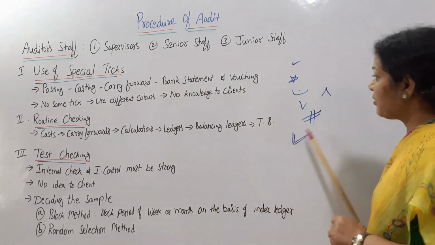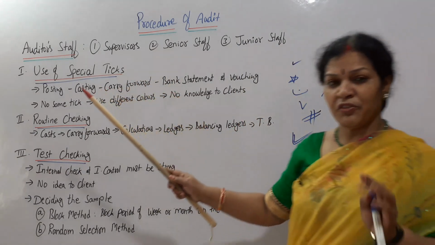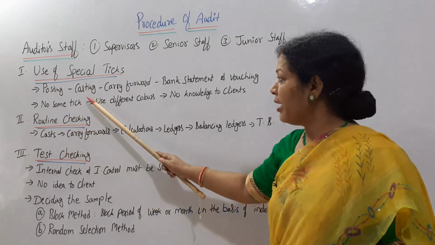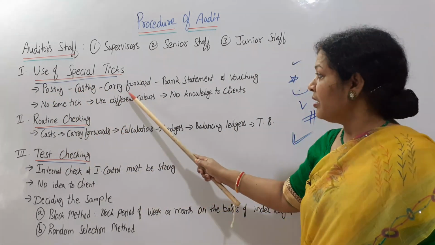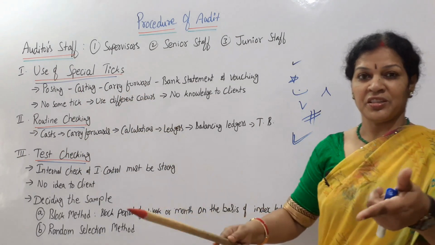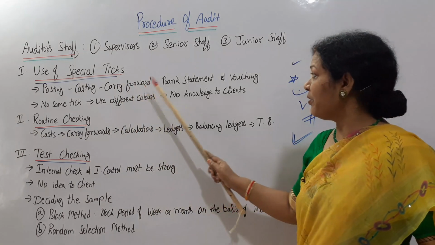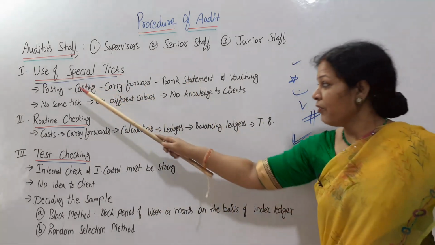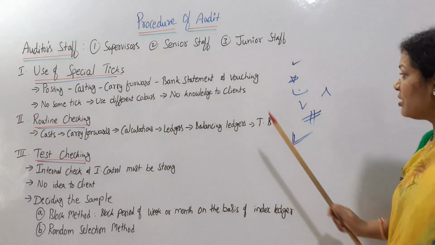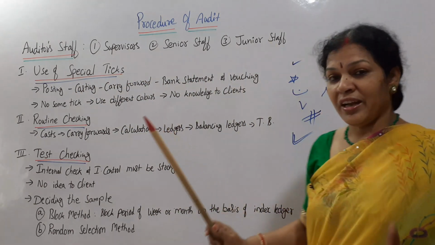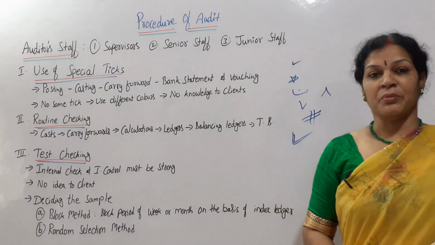How do they use these tick marks? Generally for posting of transactions, meaning journal entries, casting, meaning totaling, and carry forward, where an amount is transferred from one account to another account, from one year to another. Also bank statement and vouching. For all these they use tick marks, and they need to be very careful about them.